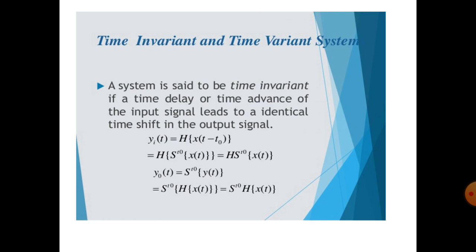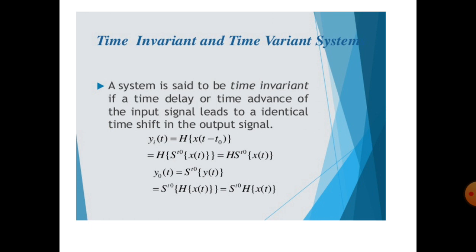Say for example, y of t is equal to h of x of t minus t naught. That is, the time change in input and output side is the same with respect to time.